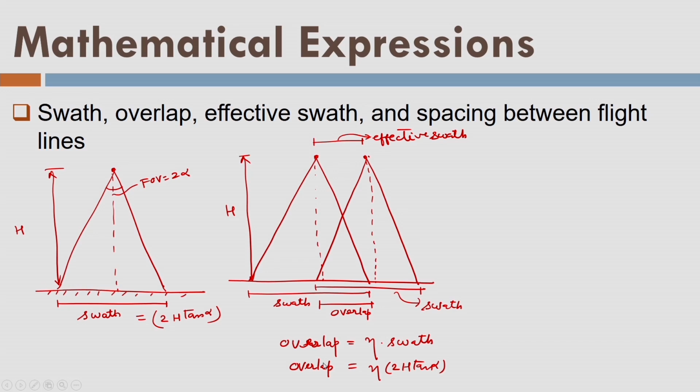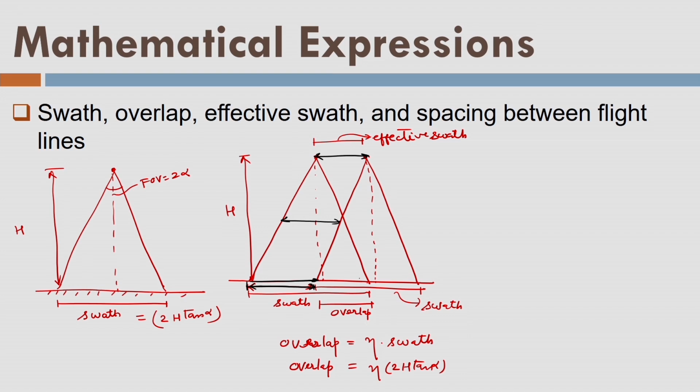What is the spacing between the lines, or effective swath? This is the overlap, and now this distance from here to here is constant. That means here it is like this, here it is like this, and here it is like this.